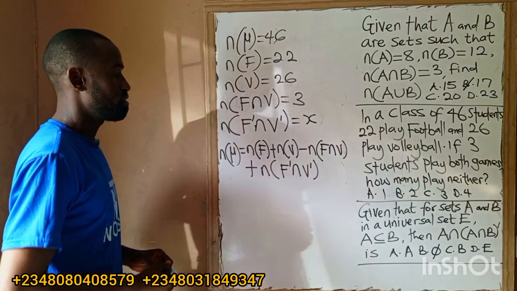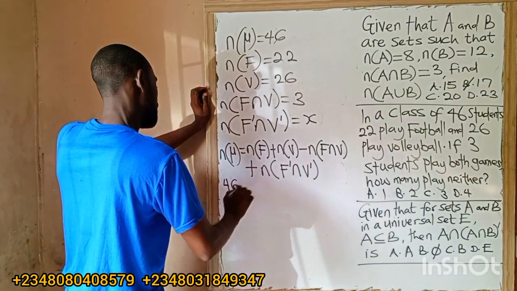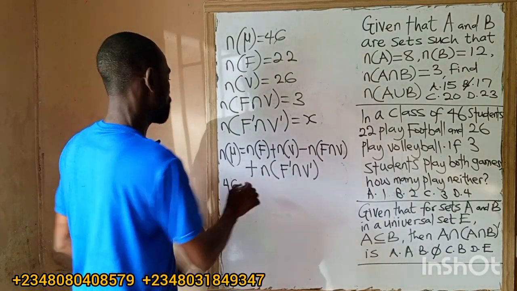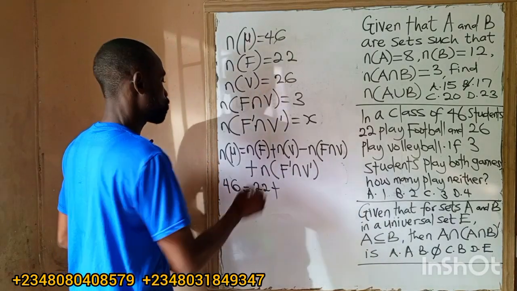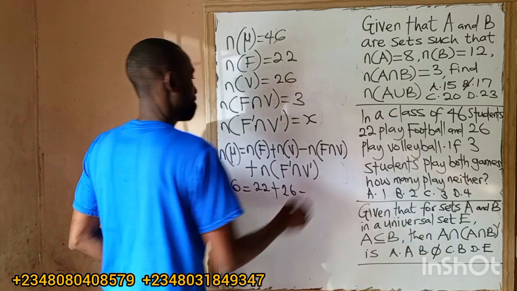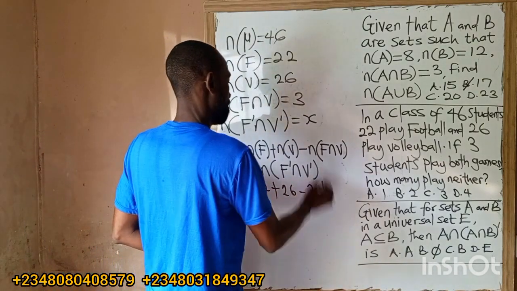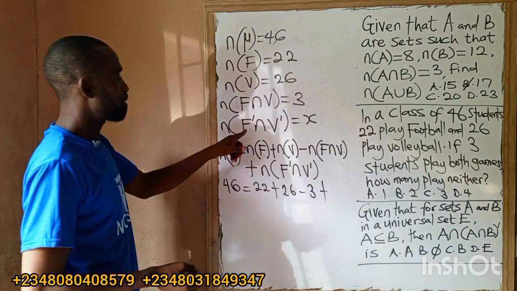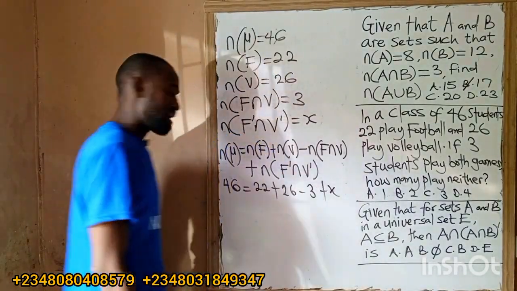So let us substitute. The universal set is 46. So we have 46 equals the number of F, which is 22, plus the number of V, which is 26, minus the number of F and V, which is 3, then plus the number of not F and not V, which is X. And that's what we are asked to find.